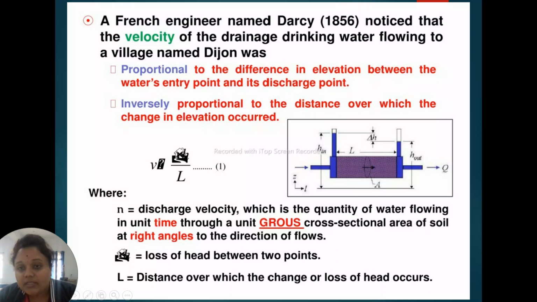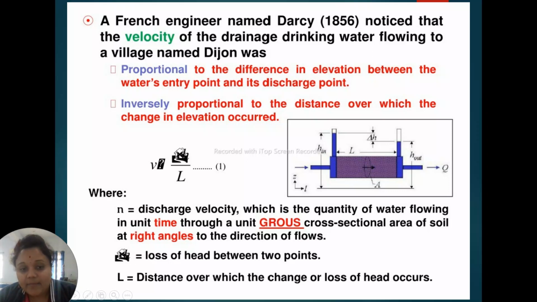This is the length of the soil mass. Here the box is filled with soil, and through this piezometer we allowed the water to flow through the piezometer and enter the soil mass through the voids, and this is the discharge of water.